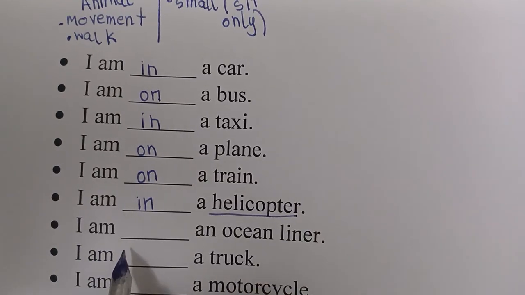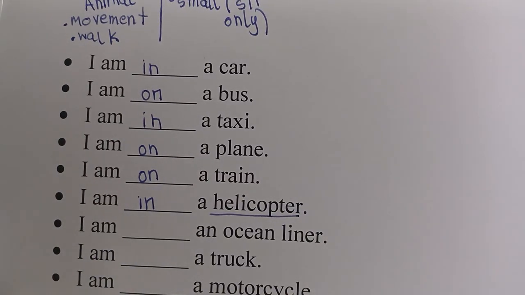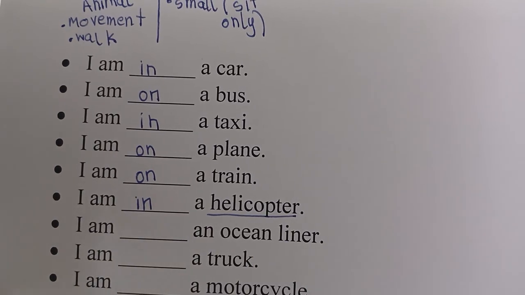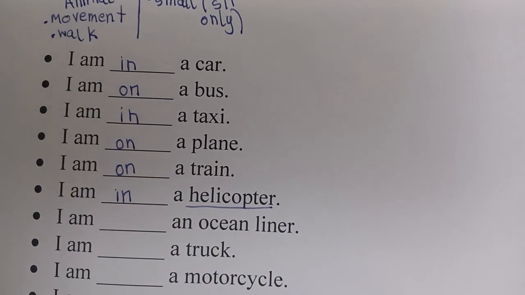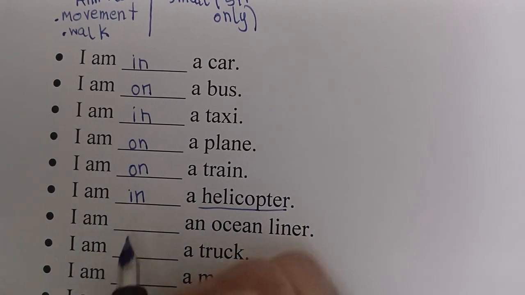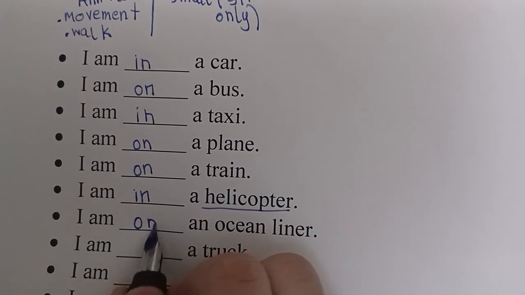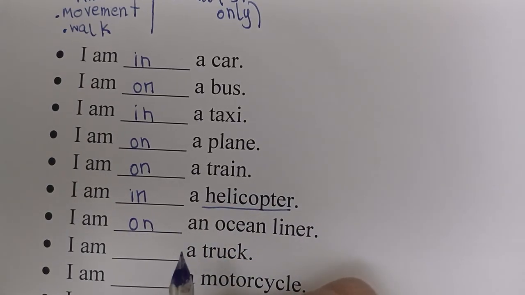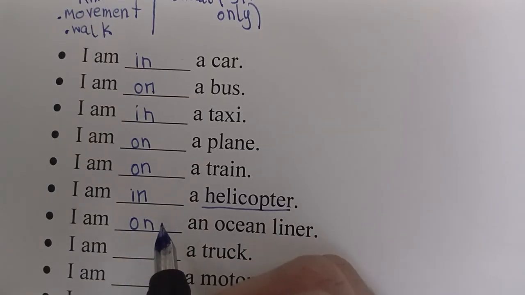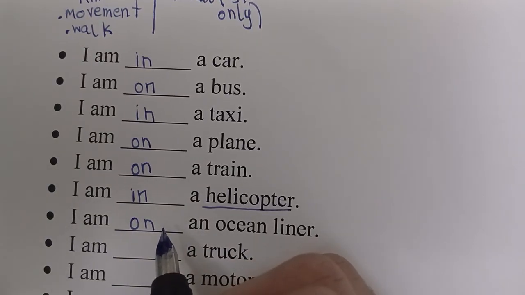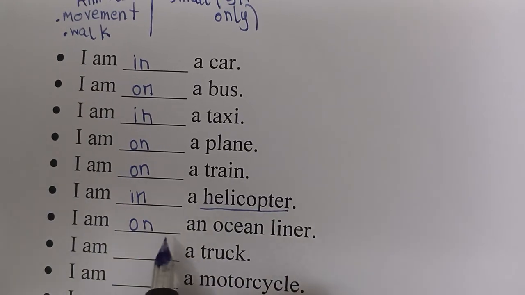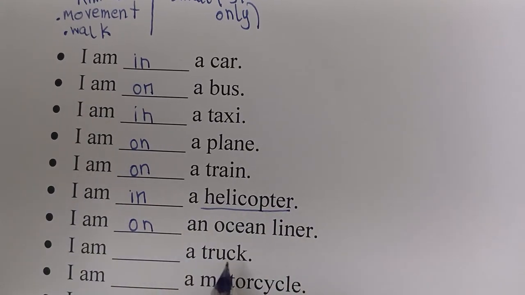So the next is I am slash an ocean liner. So it is going to be, yes, you can guess, on. I am on an ocean liner, because over there it is large. We can walk over there, we can do movement, and we can sit, stand, whatever you do. So it is going to be on. I am on an ocean liner.